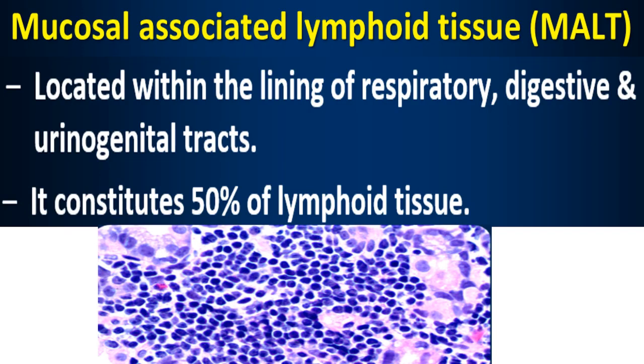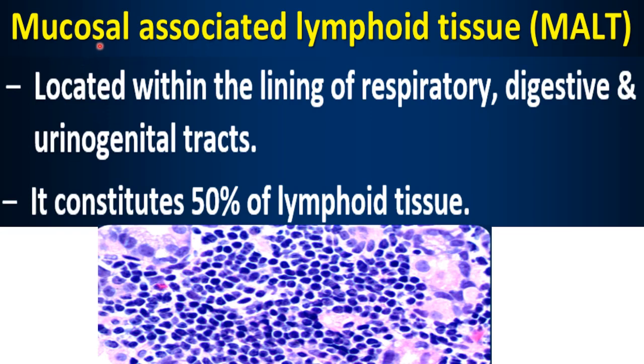Now next topic is mucosal associated lymphoid tissue, that is MALT. M for mucosal, A for associated, L for lymphoid, and T for tissue. So these are mucosal associated, meaning associated with the mucosal membrane. Mucosal membrane, lymphoid tissue. So these are lymphoid tissues which are associated with the mucosal membrane.